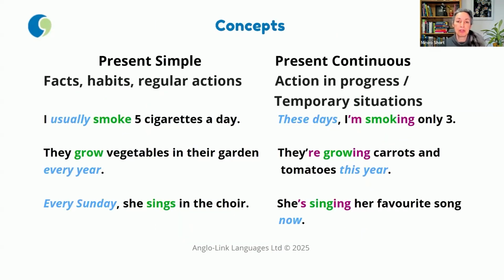Let's go to the differences in concepts. So present simple refers to facts, habits, and regular actions, whereas present continuous refers to an action in progress now, a temporary situation. Let's look at examples.